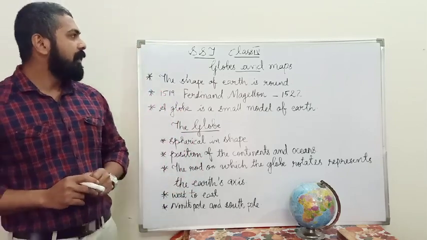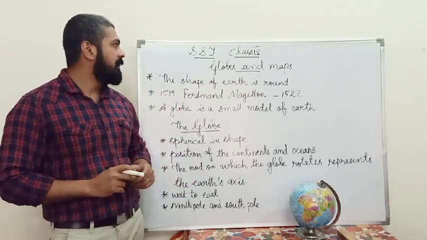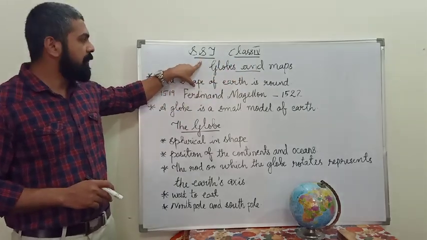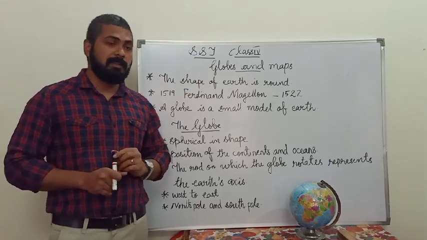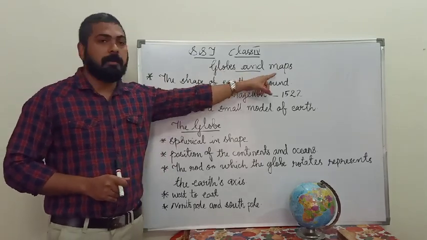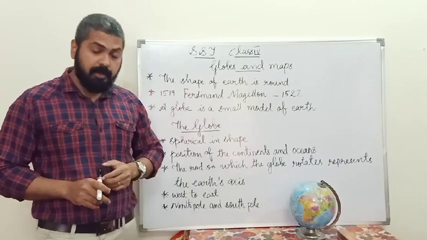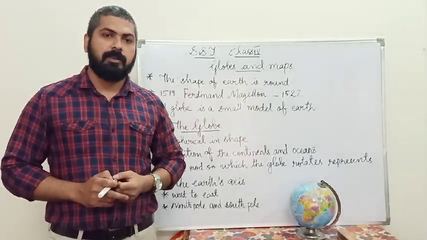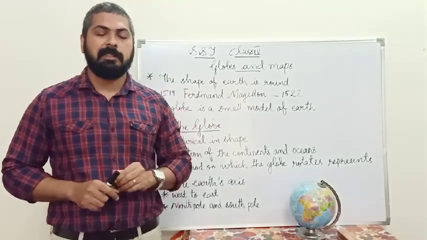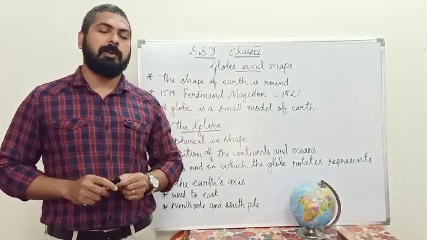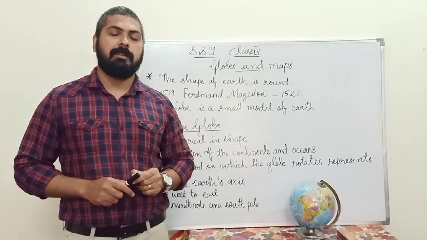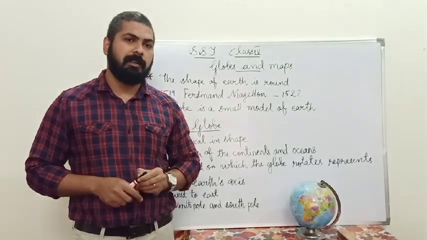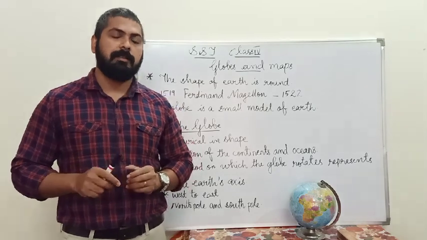Okay, I am going to take the class for class 4th, Social Studies. Our first lesson is globes and maps. I think all of you know about globes and maps. In your previous class, I mean third class, you learned about globes and maps, the different types of maps and globes.